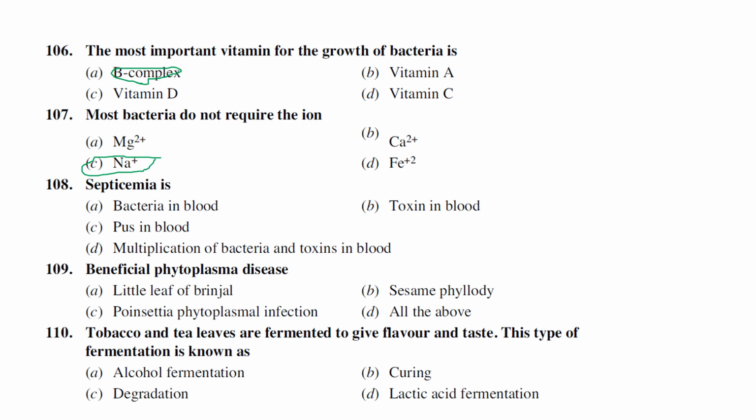So septicemia means bacteria in the blood, toxin in the blood, pus in the blood, multiplication of bacteria and toxins in the blood. Generally, septicemia is the multiplication of bacteria in the blood.